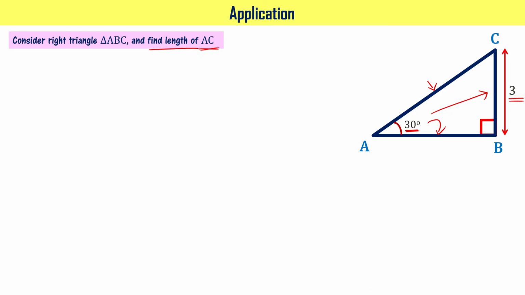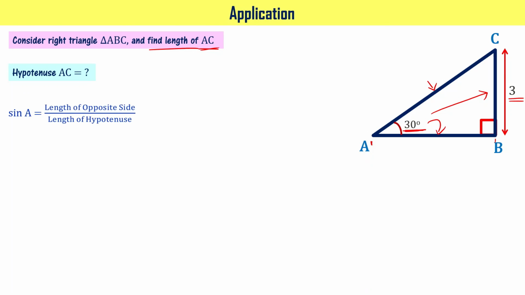We are asked to find AC. For example, if side length AB were also known, in that case we can use Pythagoras theorem and obtain the length of hypotenuse. But in this particular case, since length of AB is not known, we cannot use Pythagoras theorem. But interestingly, we are given angle 30 degrees here. So we have to find length of hypotenuse.